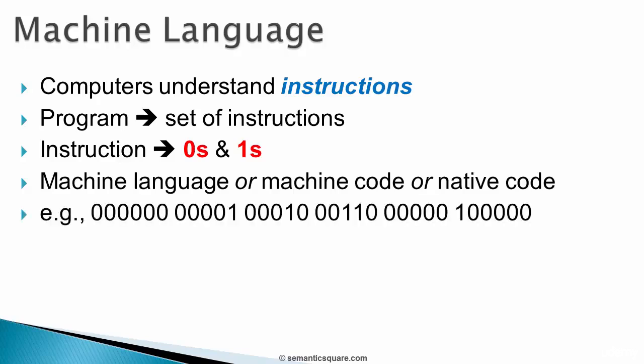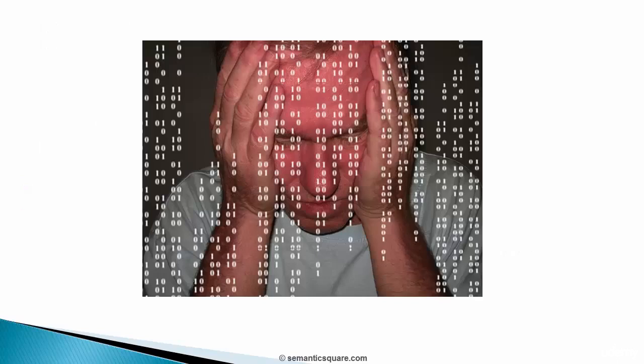And here is an example machine instruction which tells the program to do something. Now, as you may imagine, it would be an extremely difficult task for programmers to write programs in machine language, which have only zeros and ones. So it's got to be simpler than this. So computer scientists came up with another language called assembly language, which was much easier to read and write. Here is an example to add two numbers, which for sure is much more expressive than machine code. So assembly language provides certain higher level notations for writing instructions.